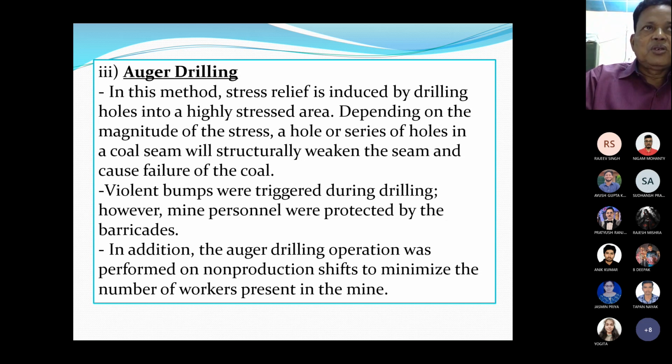Violent bumps were triggered during drilling. However, mine personnel were protected by barricades. In addition, the auger drilling operation was performed on non-production shifts to minimize the number of workers present in the mine.